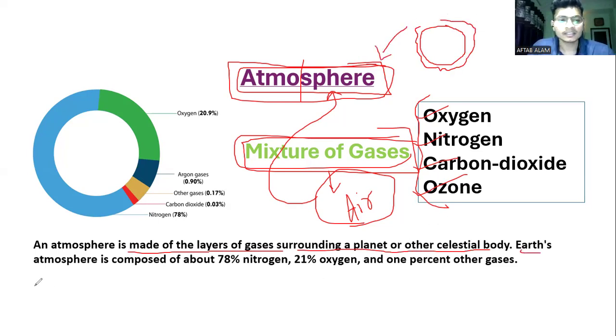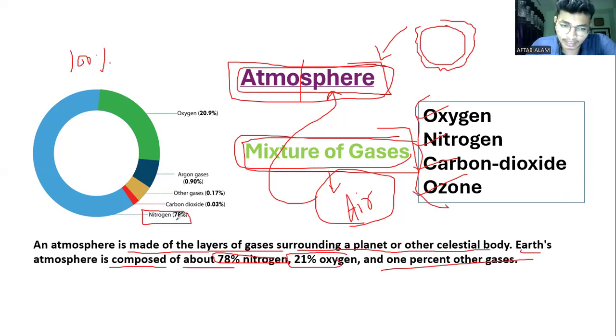The Earth's atmosphere is composed of approximately 78% nitrogen, 21% oxygen, and the remaining fall in the 1%. What I'm saying is, suppose 100% is the atmosphere. In that 100%, the maximum percentage is taken by nitrogen, that is 78%.